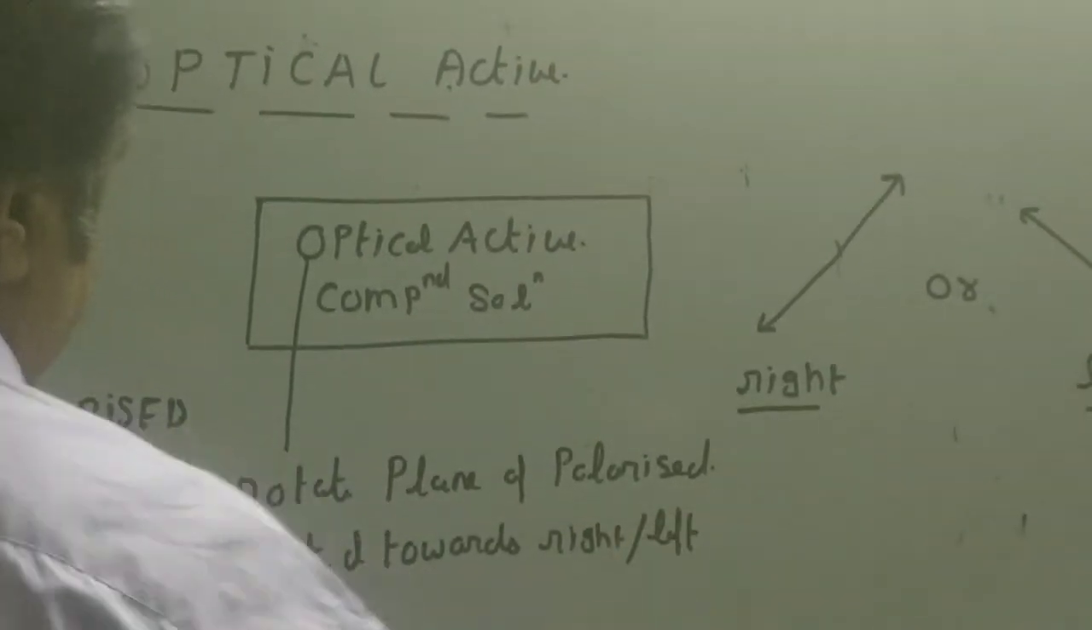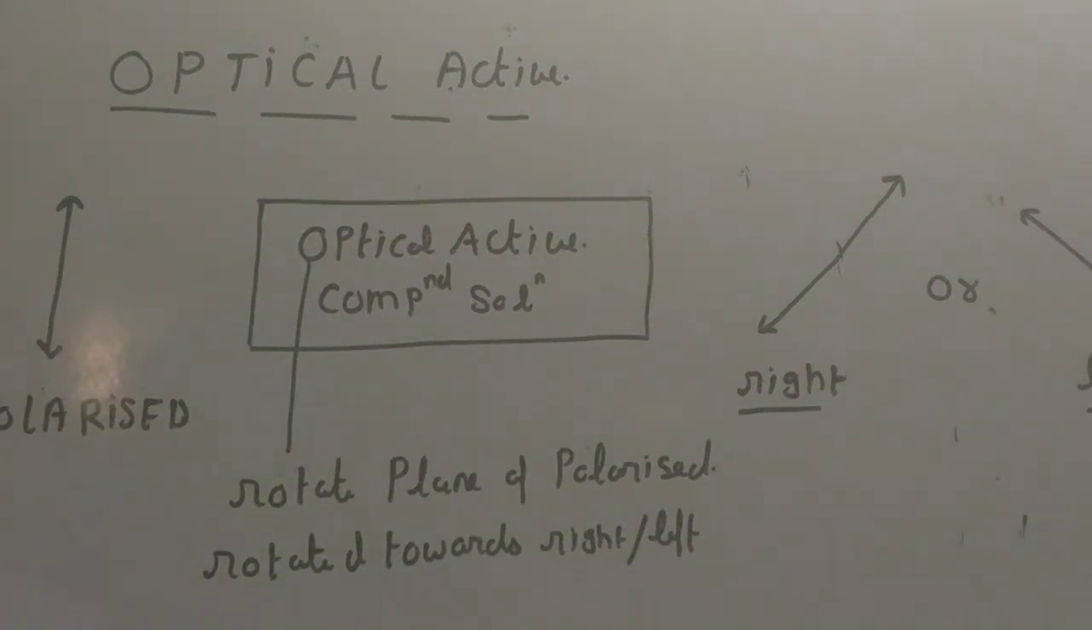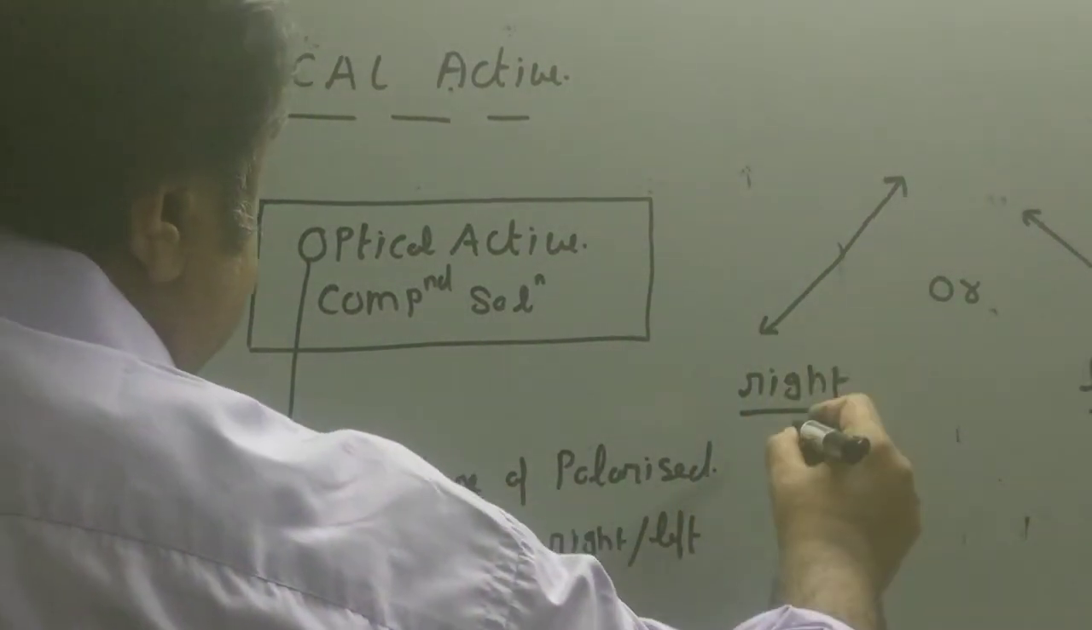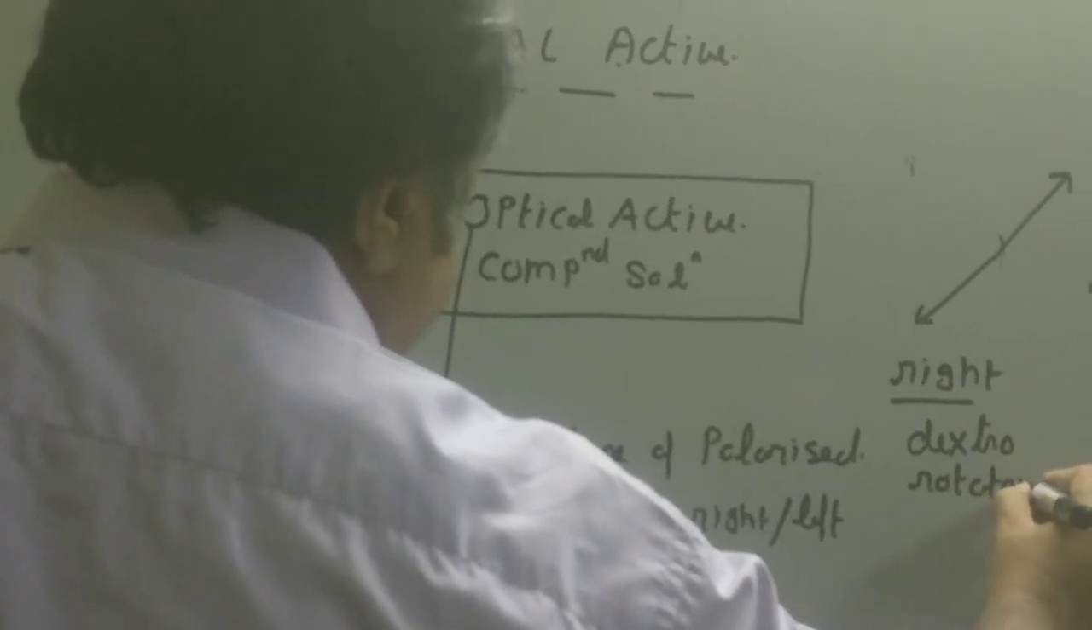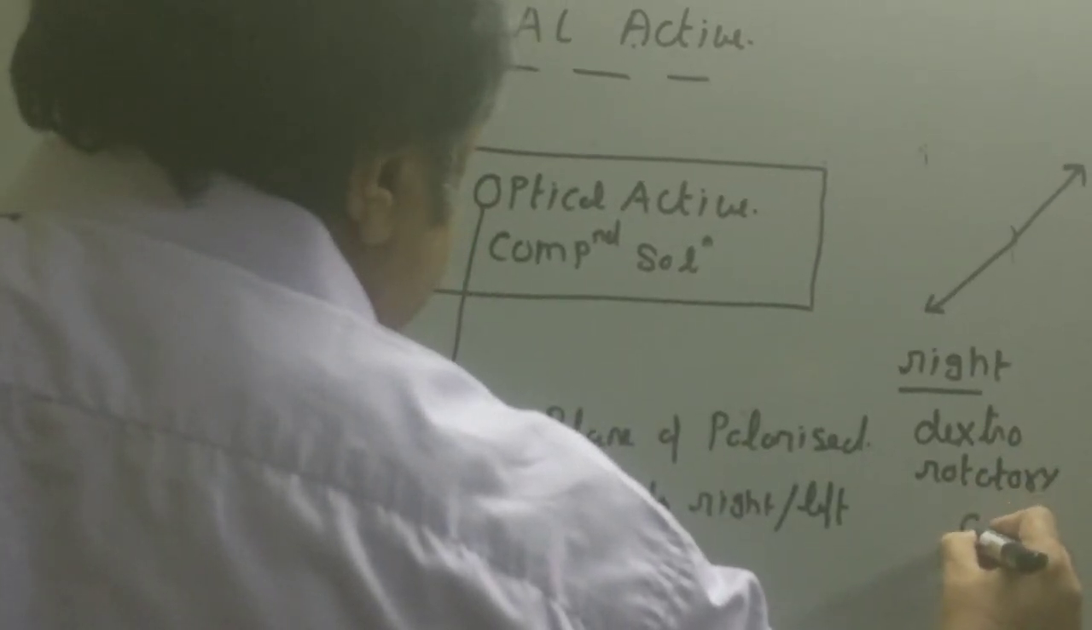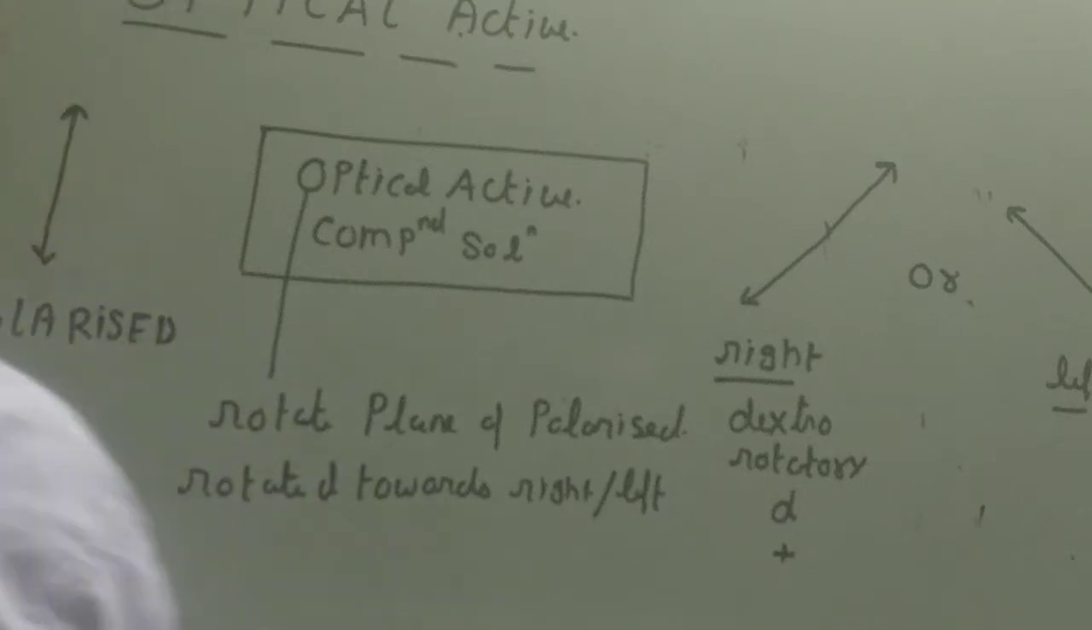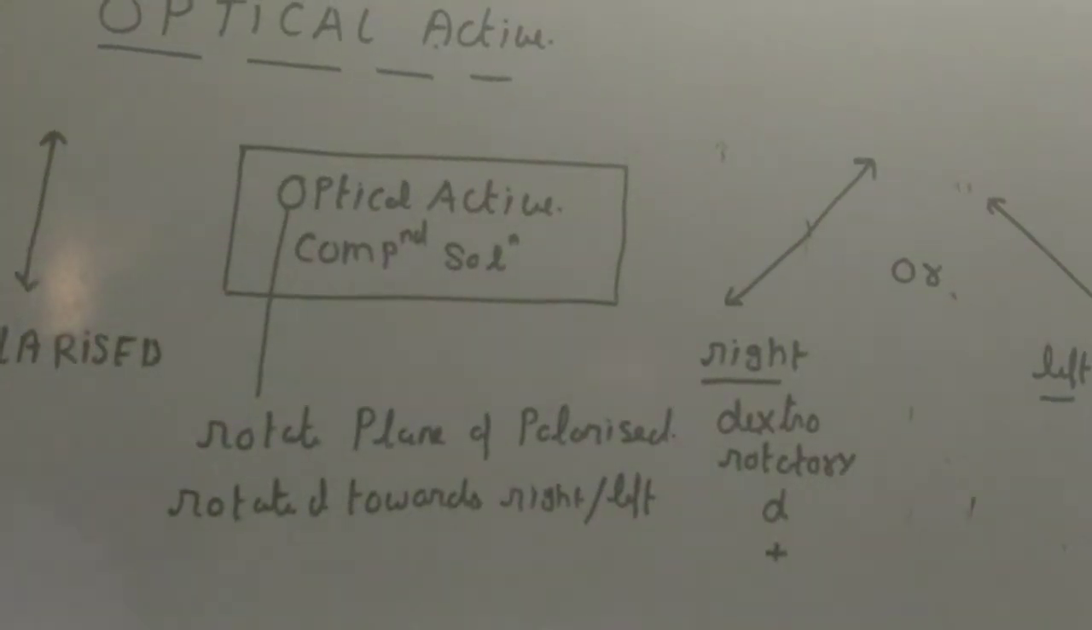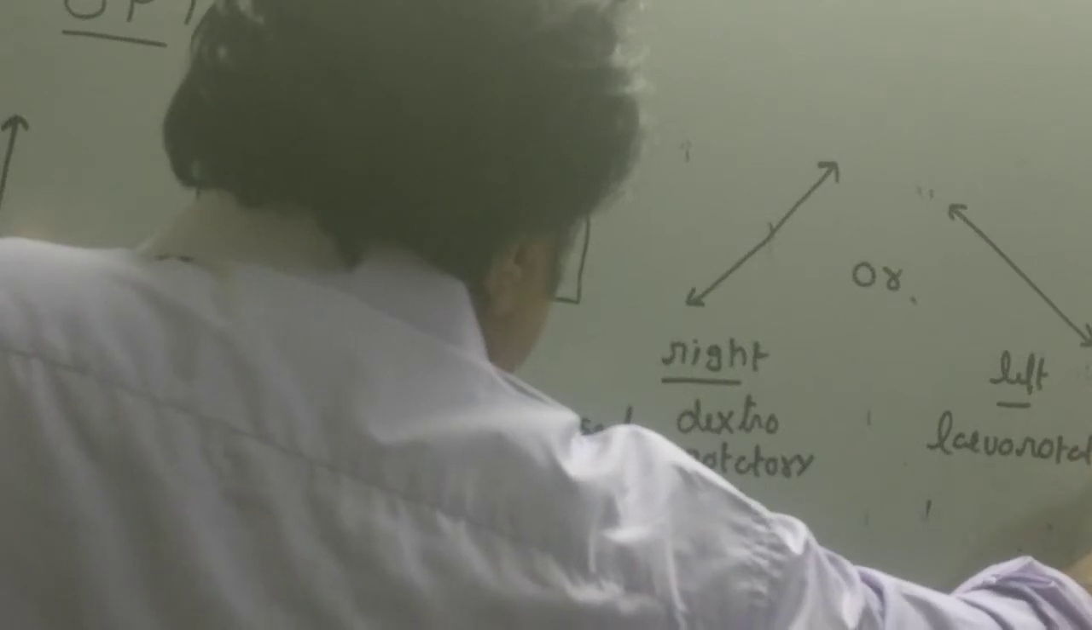If the optical active compound rotates the plane of the polarized light towards right, the compound is called dextrorotatory, represented by the symbol small d or with a plus sign. If it rotates it towards left, then the compound is said to be levorotatory, represented by the symbol L or with a minus sign.